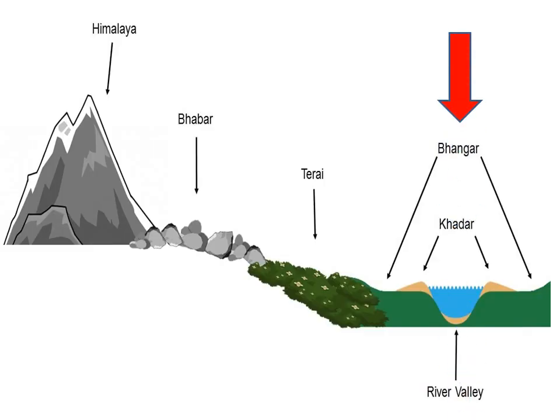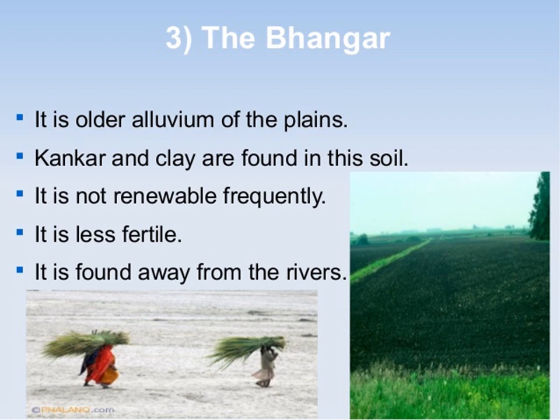The Bangar Plains, call it the Older Alluvium. It lies above the flood limits of the rivers. This soil is rich in humus content, well drained and suitable for agriculture. The Bangar Plains. It is an older alluvium of the plains. Kankar and clay are found in the soil. It is not renewed frequently. It is less fertile. It is found away from the rivers.